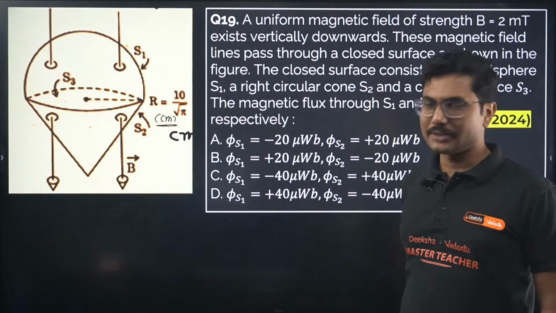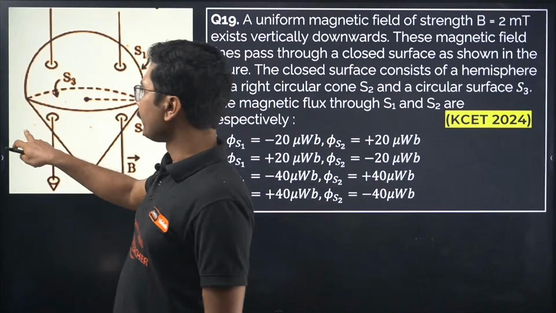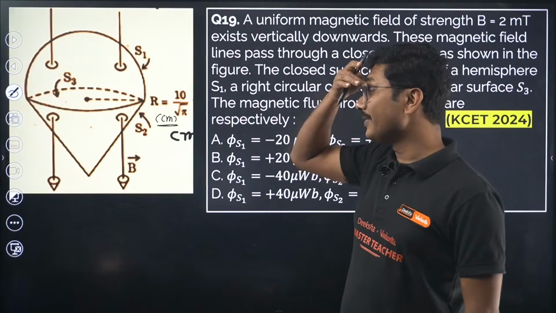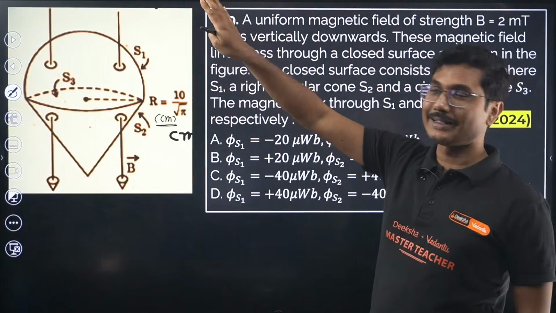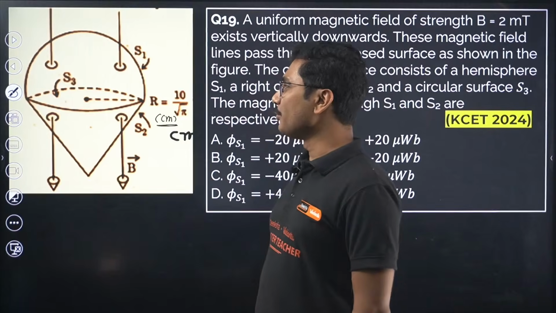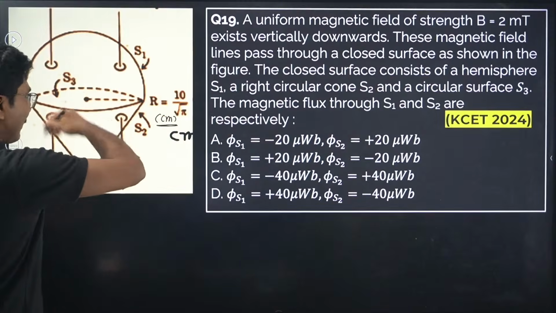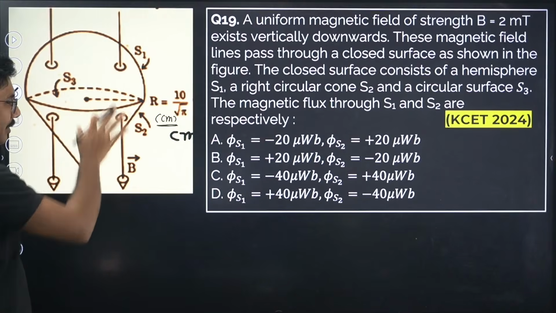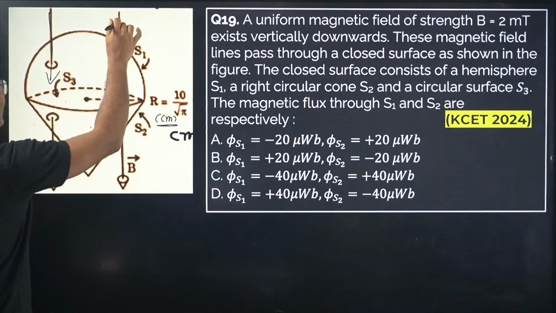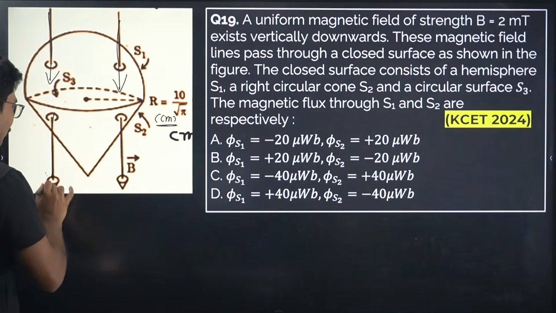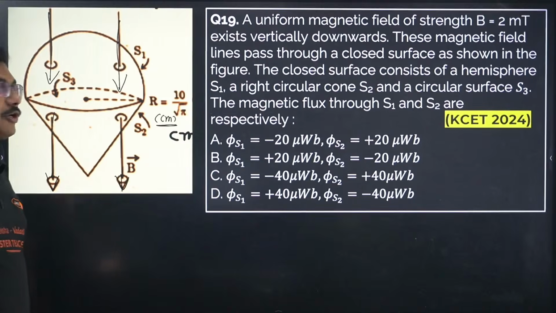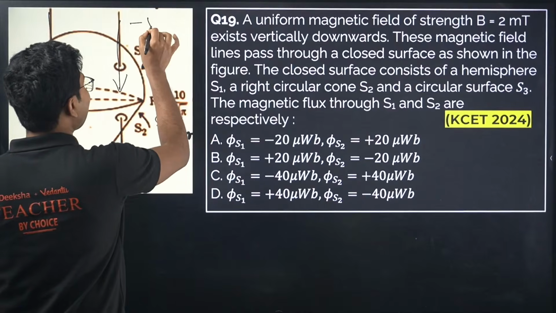So how to answer this question? The answer is not very tricky; the diagram is given only to confuse you. There is a hemisphere and a conical shape. The only thing you have to remember is that there is no charge or magnetic monopole involved, so whatever is the incoming flux, the same flux should go out. The incoming flux should be equal to the outgoing flux. Now incoming flux is taken as negative.